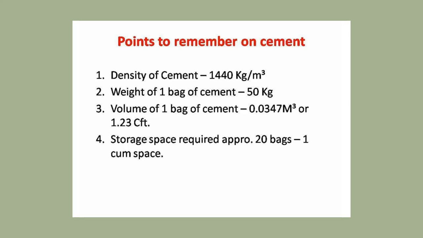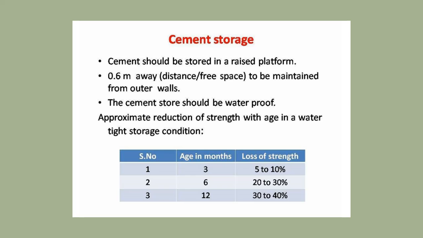Then points to remember on cement. What we need to keep in mind or memorize: density of cement is 1440 kg per meter cube. Weight of one bag of cement is 50 kg. Volume of one bag of cement is 0.0347 meter cube, or 1.23 cubic feet. Storage space required is approximately 20 bags per 1 cubic meter of space. So 20 bags will fit in 1 cubic meter of space. You need to keep this in mind whenever you work as a site engineer.